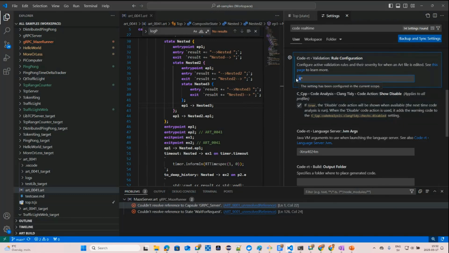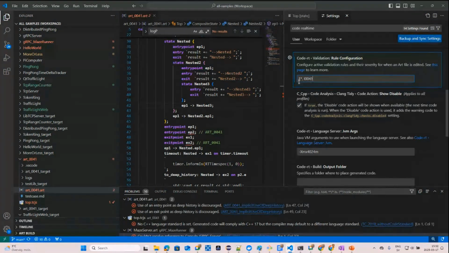And of course, you can say things like, I want everything to be errors except 41, that should be information. And then you get back the previous situation, that these two are informations, but this one remains an error.